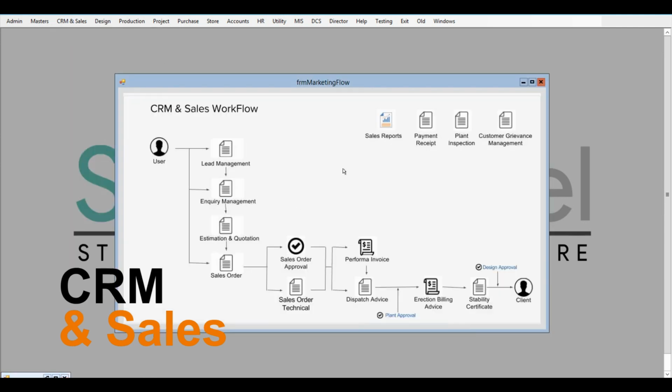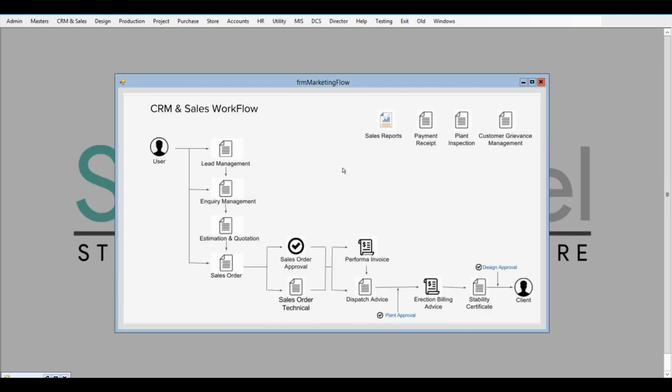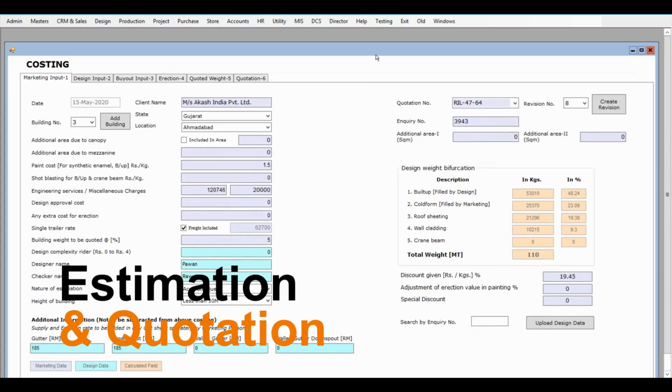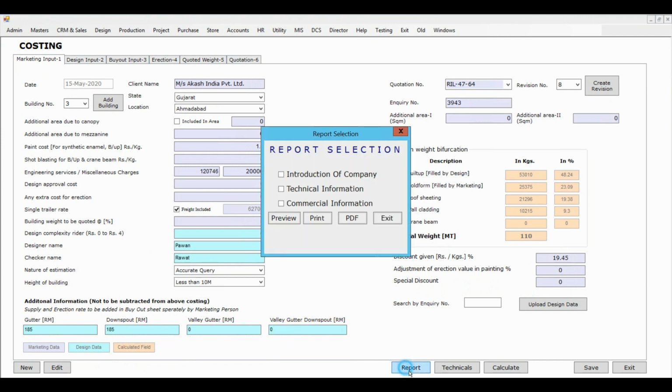The CRM and sales module covers all the things required for steel fabrication marketing. It covers lead management, inquiry management, estimation, quotation, sales order, all the approvals, technicals, proforma invoice, sending stability certificates, cancellation letters, and a lot more. So let's check out the costing and estimation part.